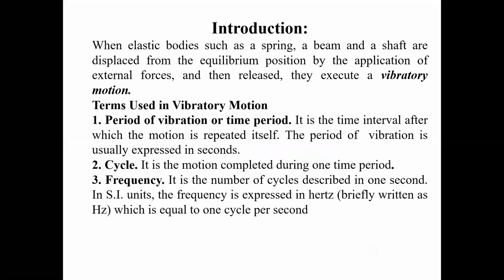Here let us take a small example. When we take elastic bodies such as a spring, beam, or shaft, and they are displaced from the equilibrium position by the application of external forces and then released, they may get a vibratory motion. That is known as vibration. Before going to the classification of vibration, let us discuss some terms generally used in vibrations.